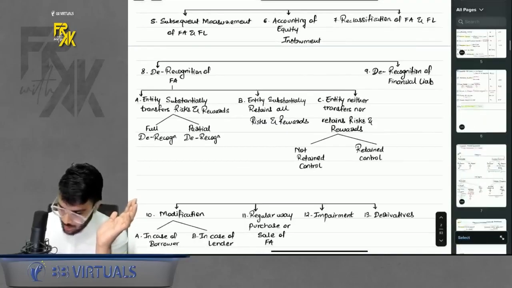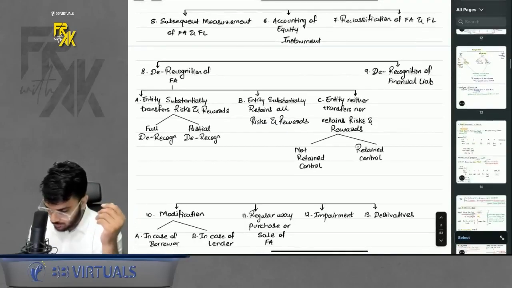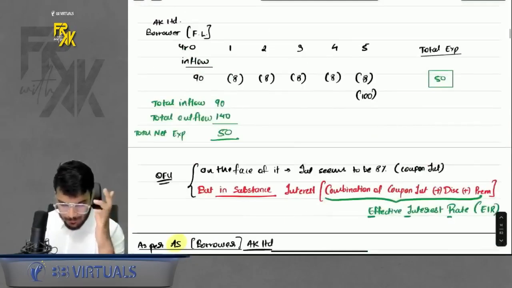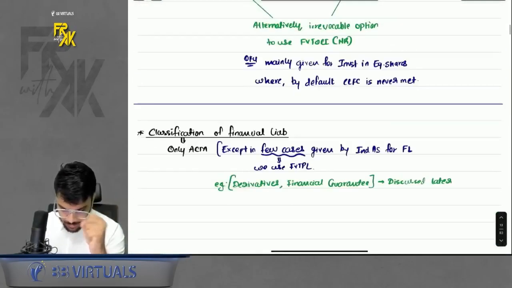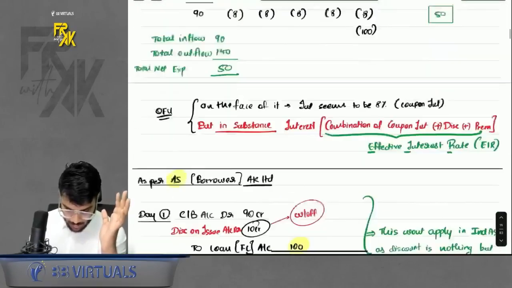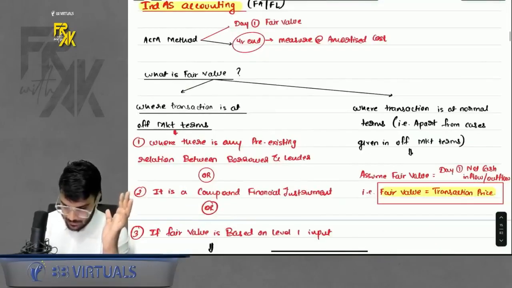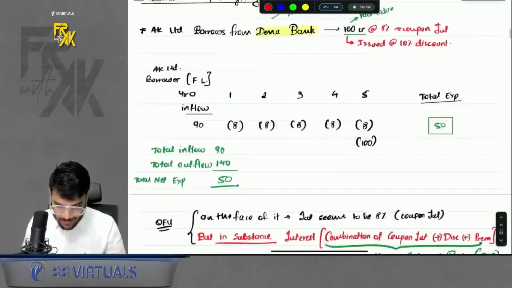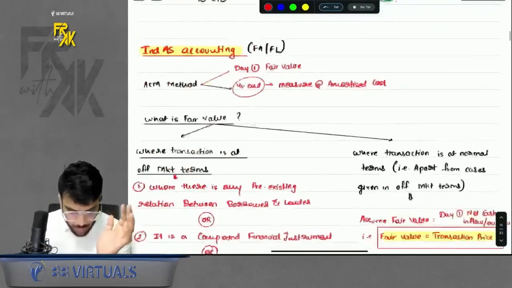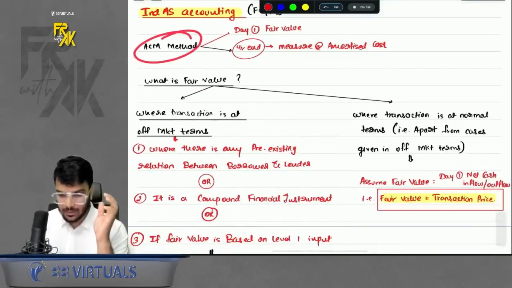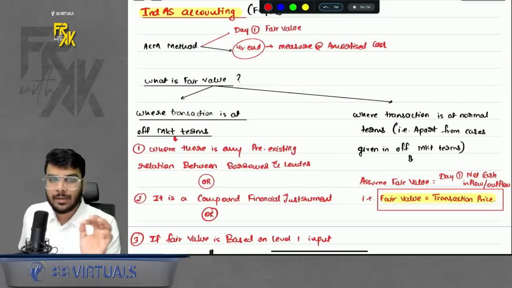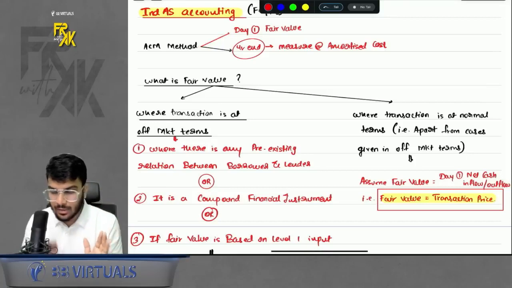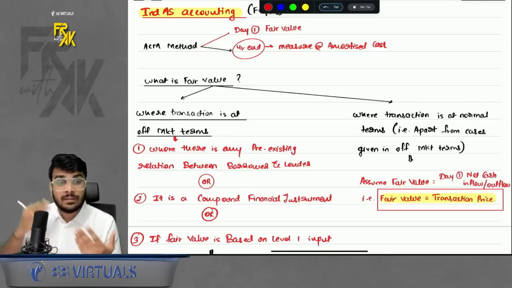Now, how is the accounting done? See, I'll show it to you. Wait. I have tried to simplify it for you in a very innovative way. See, directly come towards this part: Ind AS accounting as per ACM method. Not going into the background, I also gave you some logic behind why we follow this, but that is not required. Now directly come to the ACM method. One hint I'm telling you, whatever method you follow: what is the full form of ACM? Amortized cost method.